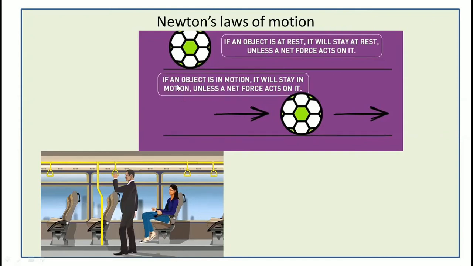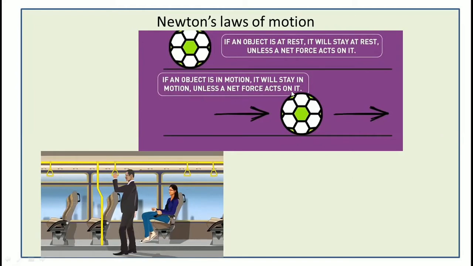And second, we have to apply some force to this ball. Then this ball, suppose at position A, moves to position B. That means it moves from one place to another place. That means if an object is in motion, it will stay in motion unless a net force